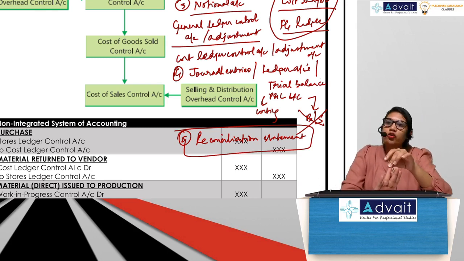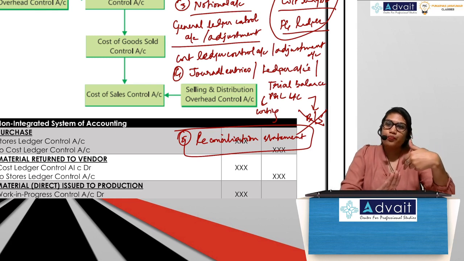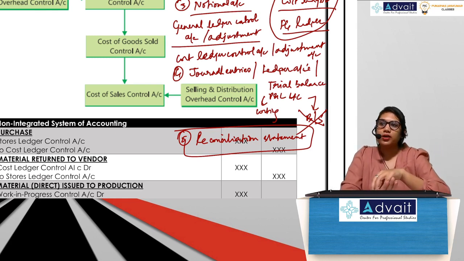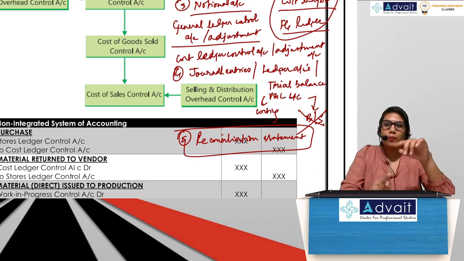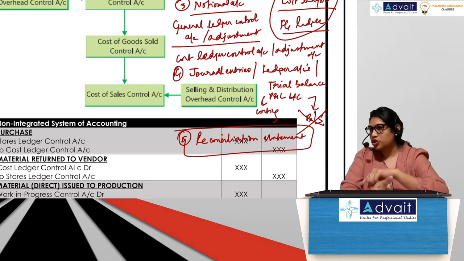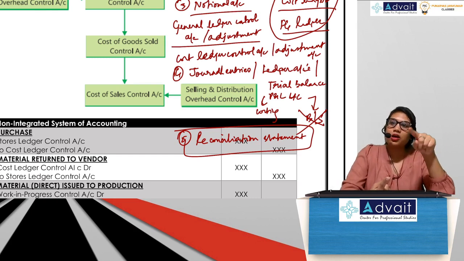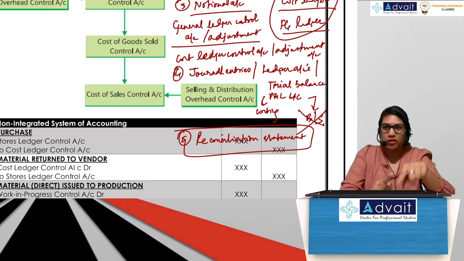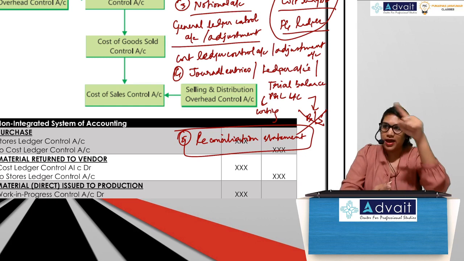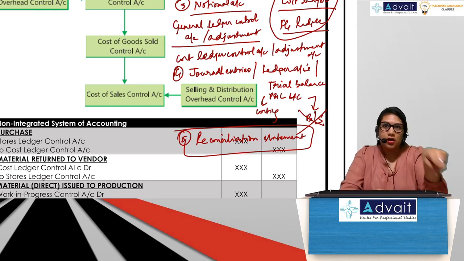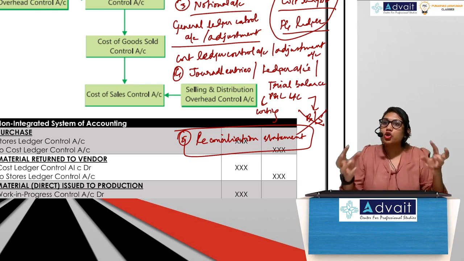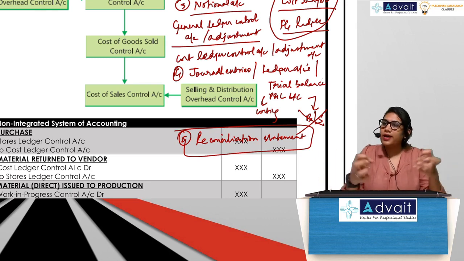They will give you various data which relates to financial accounting and cost accounting. First you will prepare the profit statement as per financial accounting. Then you will prepare the cost statement as per cost accounting, which is nothing but your cost sheet. So there you will prepare the financial P&L account, here you will prepare the cost sheet. Then you will show the reconciliation statement reconciling both.